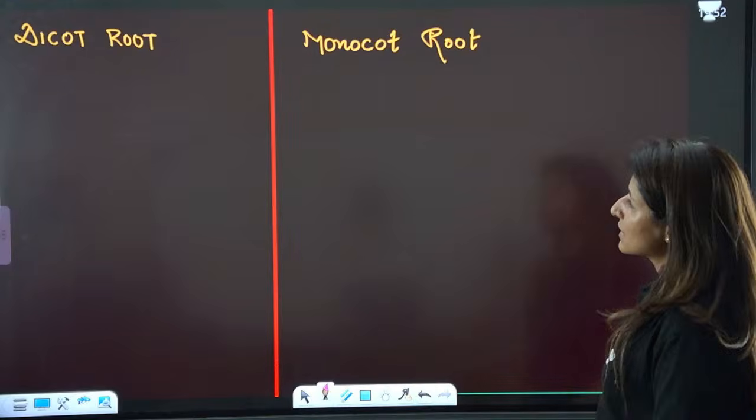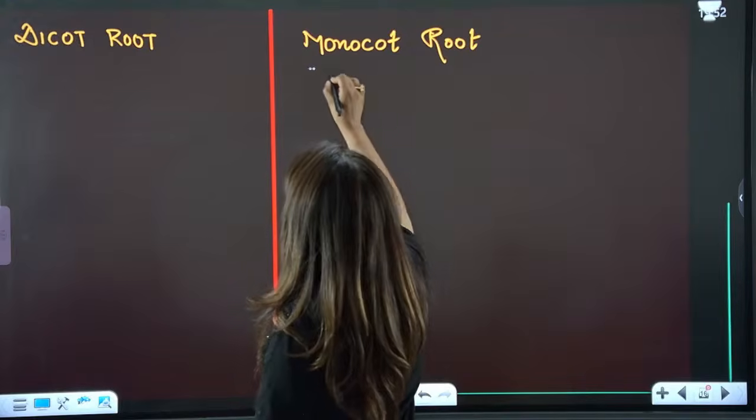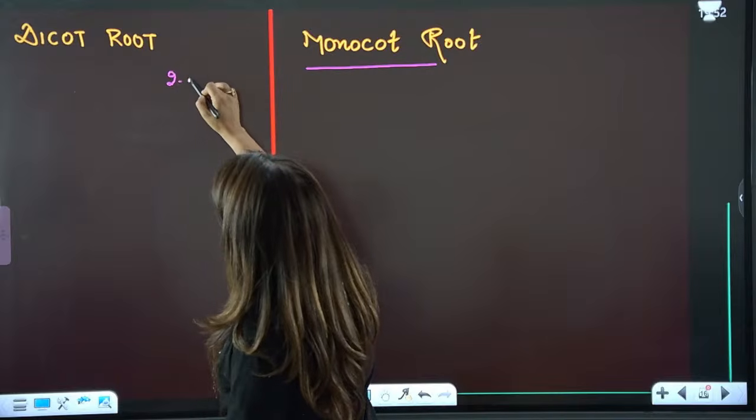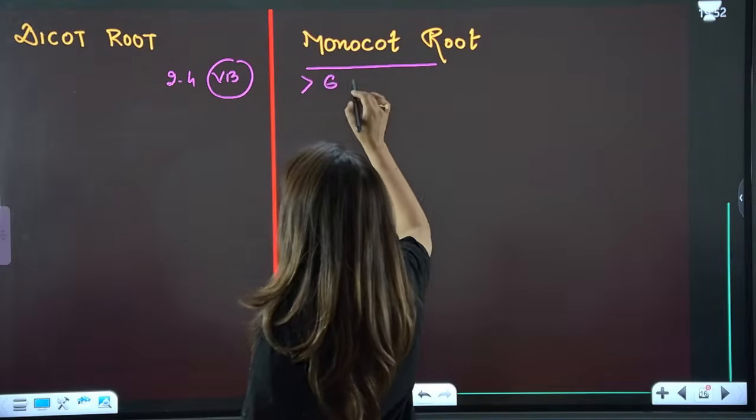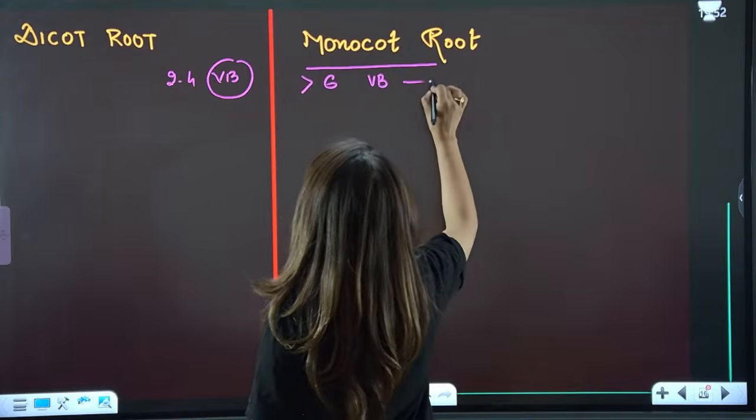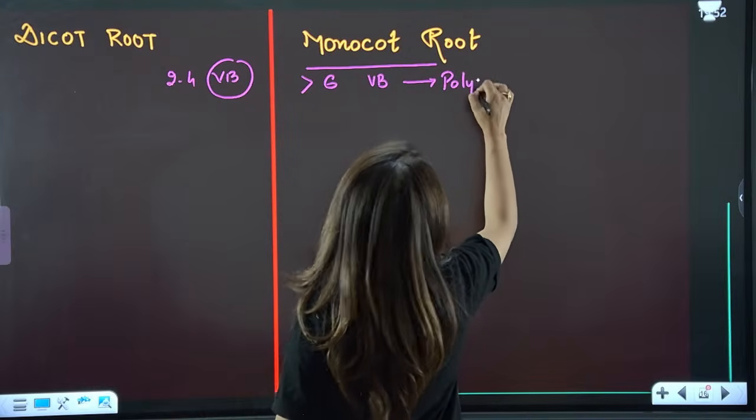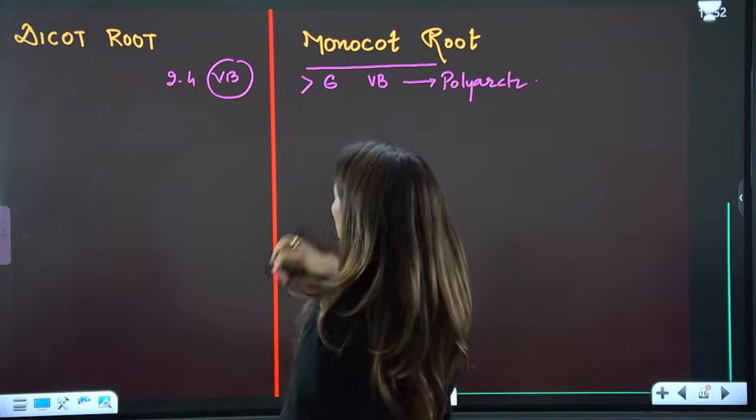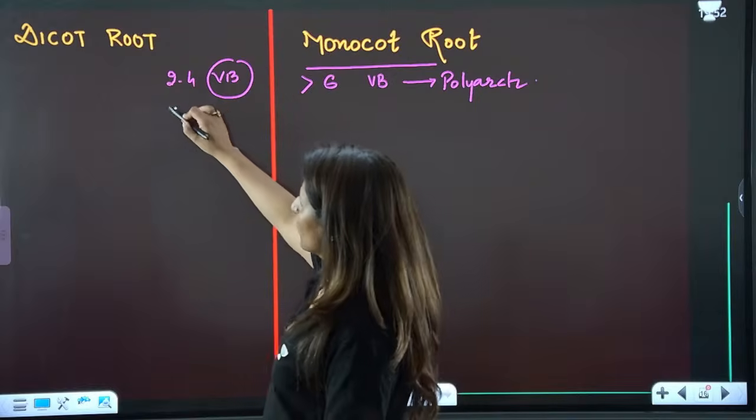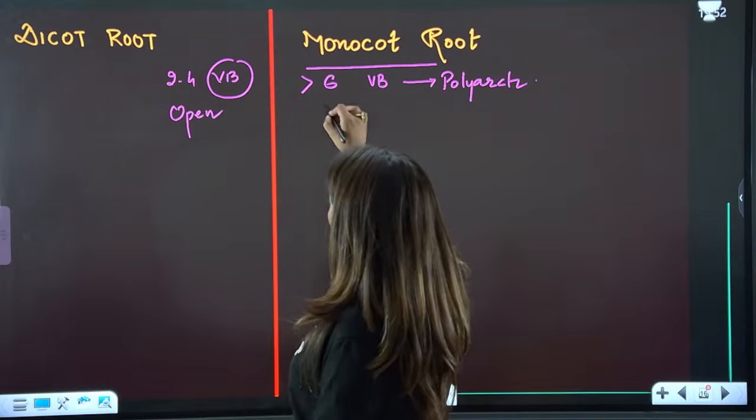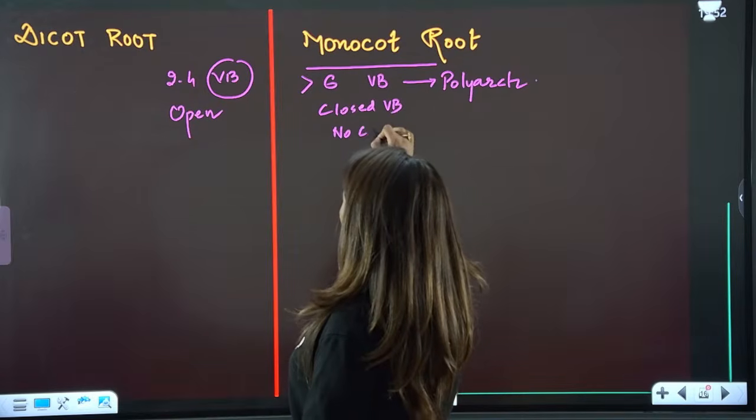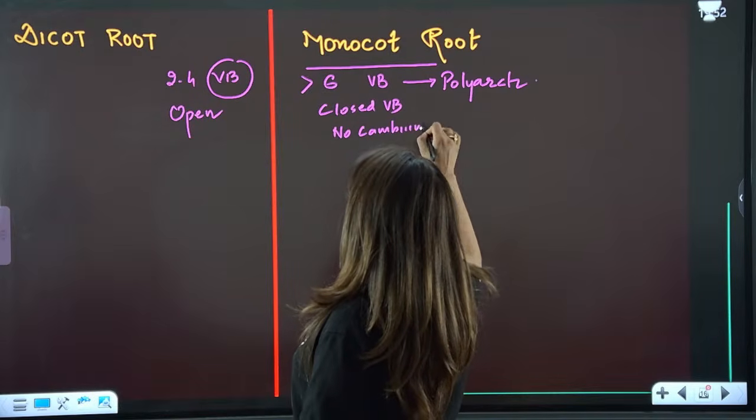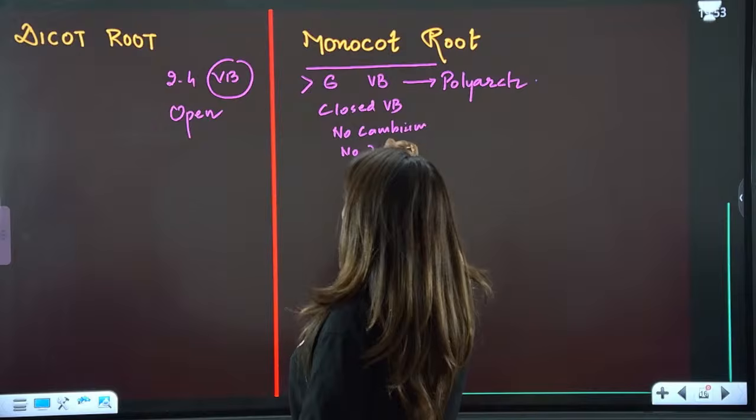But had this been a monocot root instead of a dicot root, what would be the difference? In a monocot root, instead of 2 to 4 vascular bundles, the number of vascular bundles would be more than 6. This condition is known as polyarch. In dicots it is open because cambium will develop. Here it is a closed vascular bundle, no cambium. No cambium means no secondary growth. Are we clear?